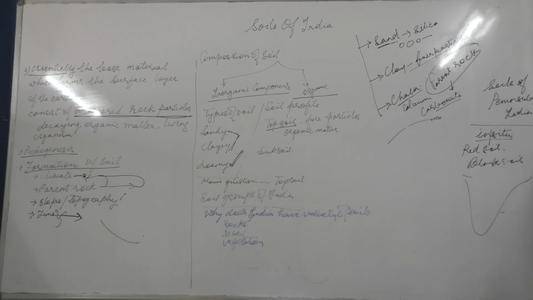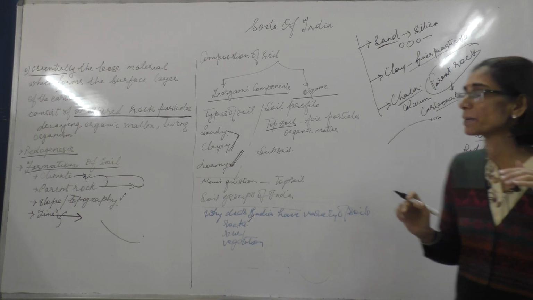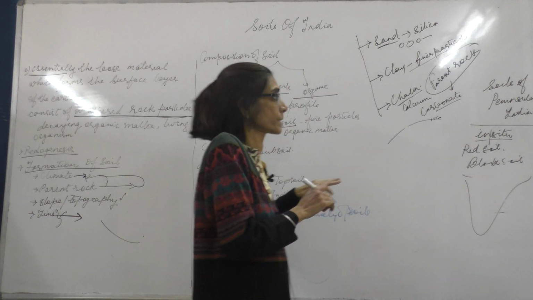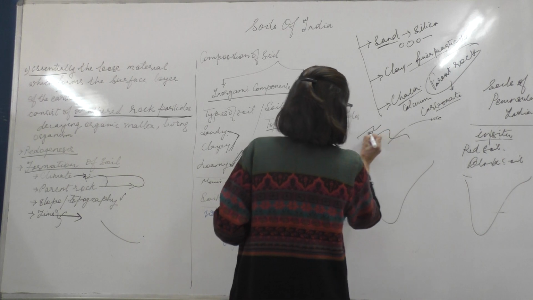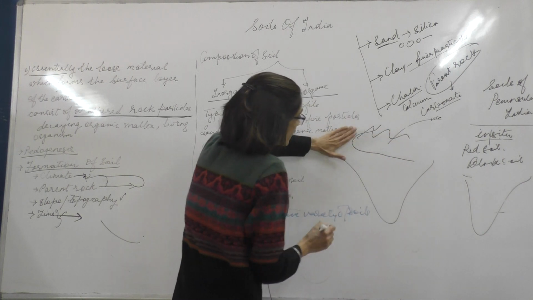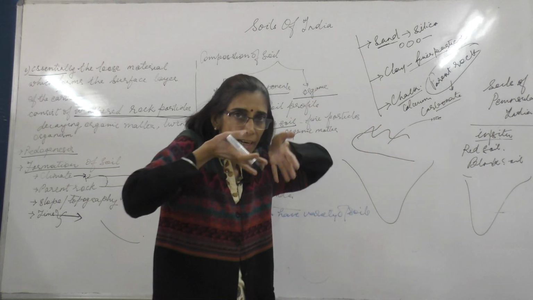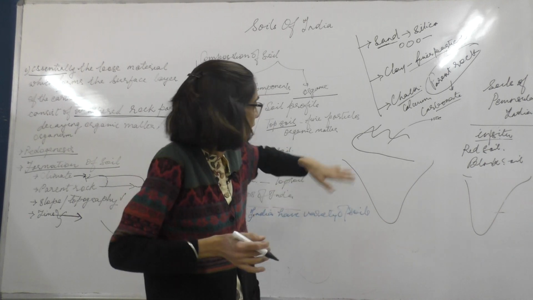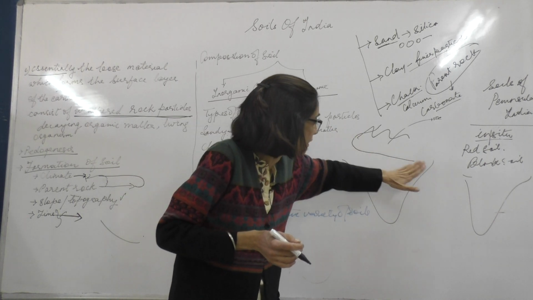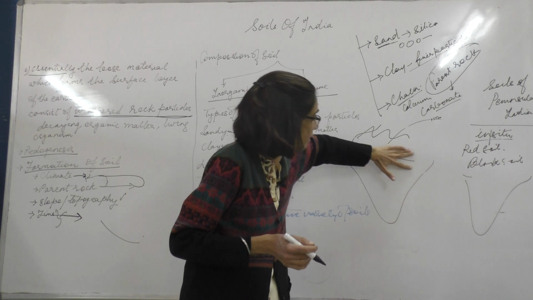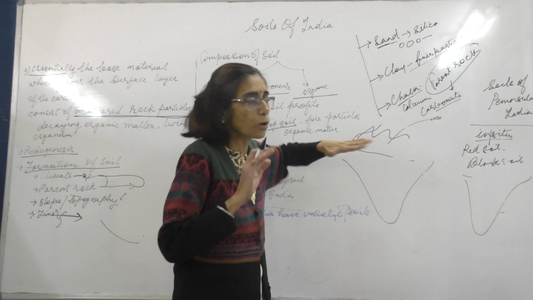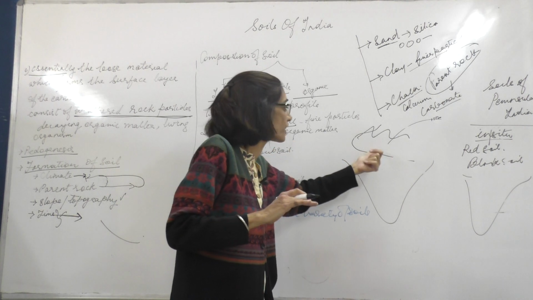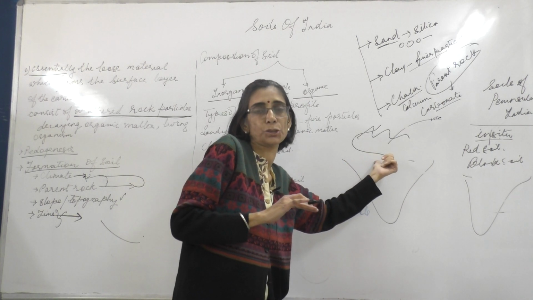Whereas the soils of northern India are the ones which have been transported by the rivers. It has been something like this: the rivers from the Himalayas flow down, and as they flow down, they cut the sides of the rocks and bring the soil along with them, which gets deposited on river banks, and then they ultimately form the soil in that region. So they are called transported soil.